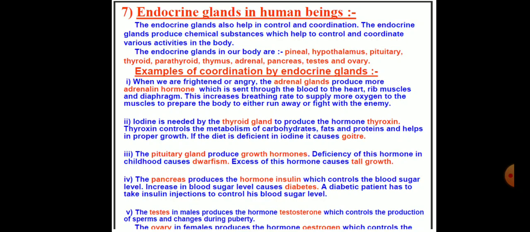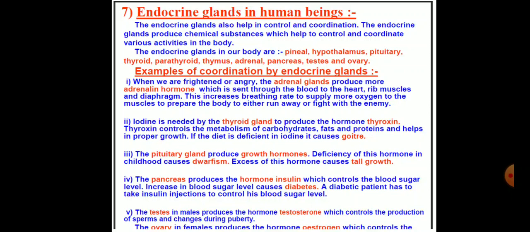This results in the swelling of the throat. Goiter can be cured by administering iodine along with the food and water. Goiter cases are found in areas where iodine is less in soil and water. It is an endemic disease. Usually coastal people do not suffer from goiter because seawater and soil are rich in iodine.